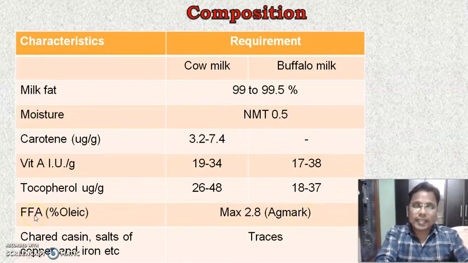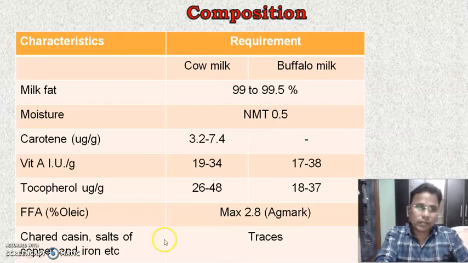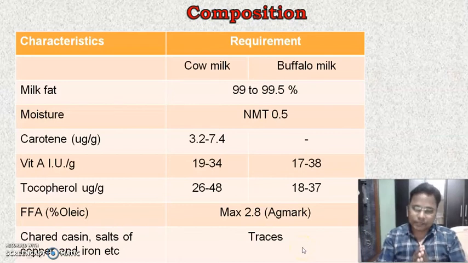Free fatty acid content, that is the percentage of oleic acid, maximum 2.8, which is given by the Agmark. And casein, salt of copper and iron, if present, should be traces. Traces are found in both the cow milk and the buffalo milk.